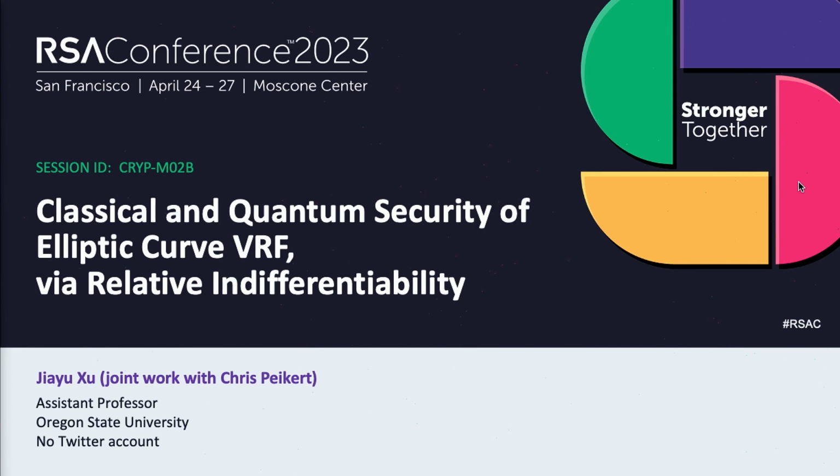Okay, so good morning, and thank you for the introduction. Today I'm going to talk about classical and quantum security of elliptic curve VRF, or ECVRF, via so-called relative indifferentiability. This is joint work with Chris Peikert, who is at both the University of Michigan and Algorand.